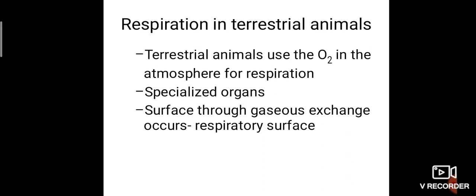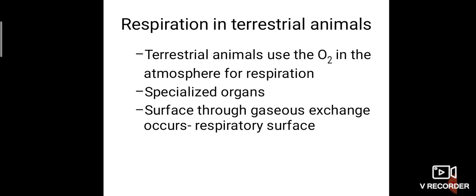Terrestrial animals means land animals. The animals which live on land are called terrestrial animals. Terrestrial animals use the oxygen in the atmosphere for respiration. We human beings are also terrestrial animals. That is, we are living on land, so we are also utilizing oxygen from the atmosphere.